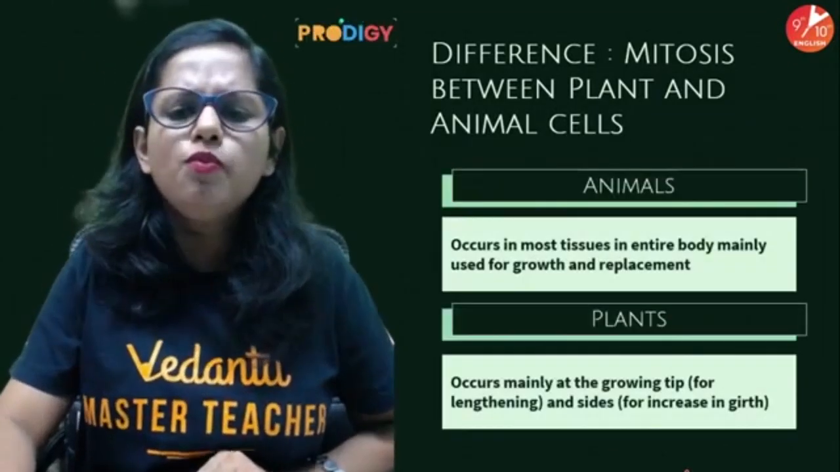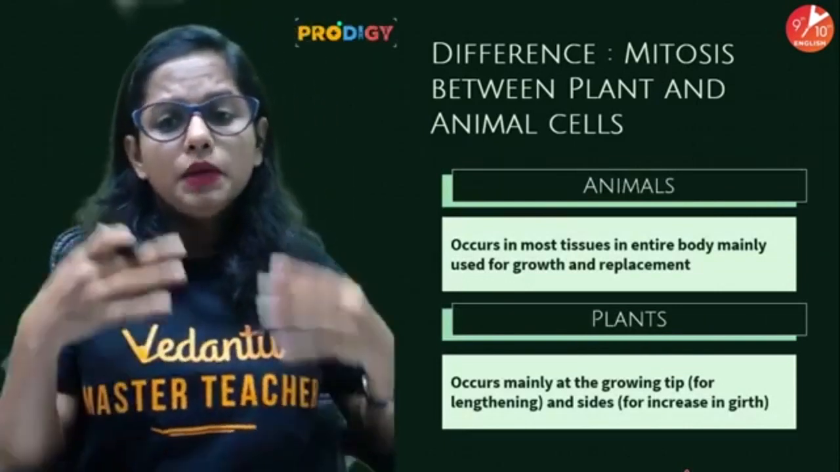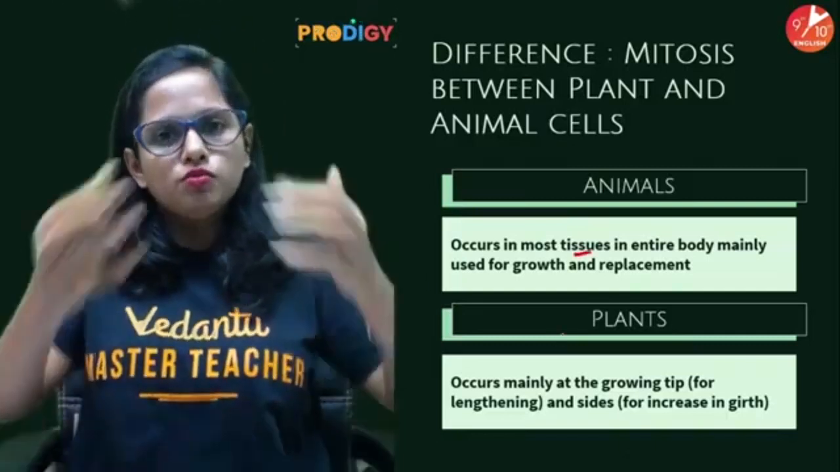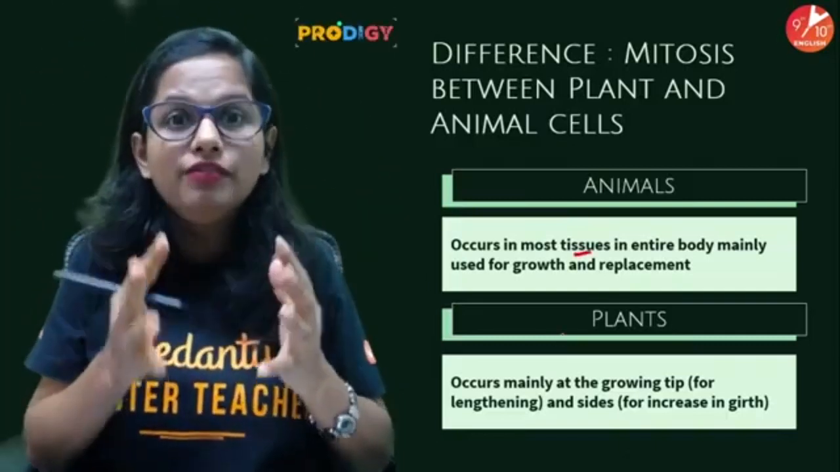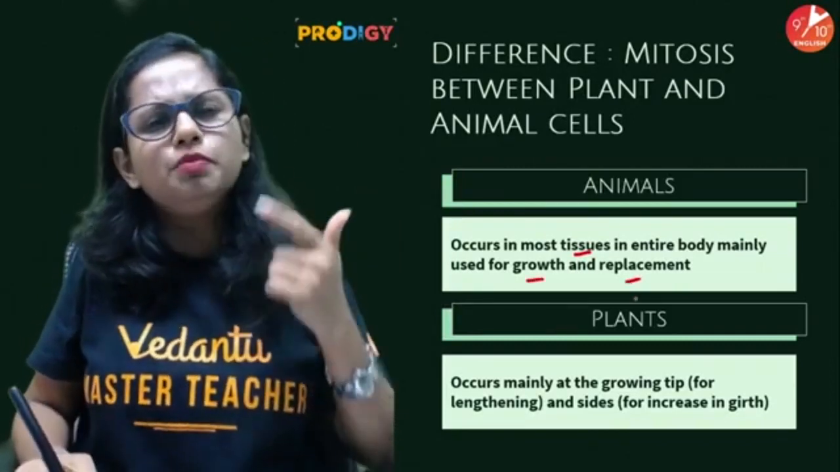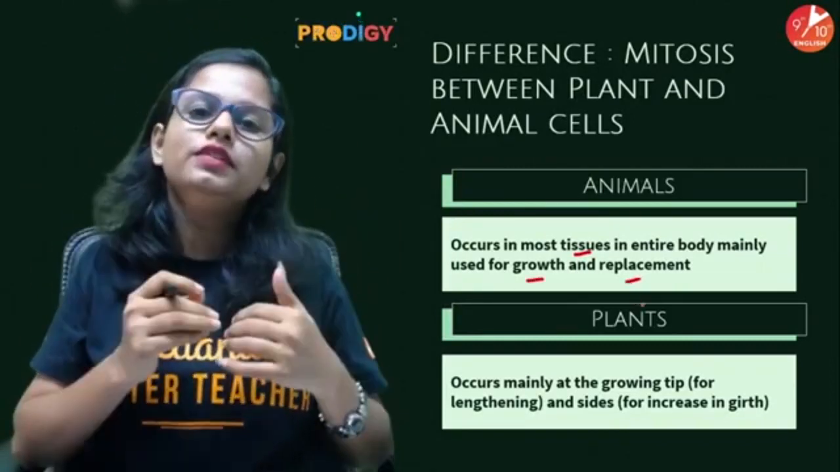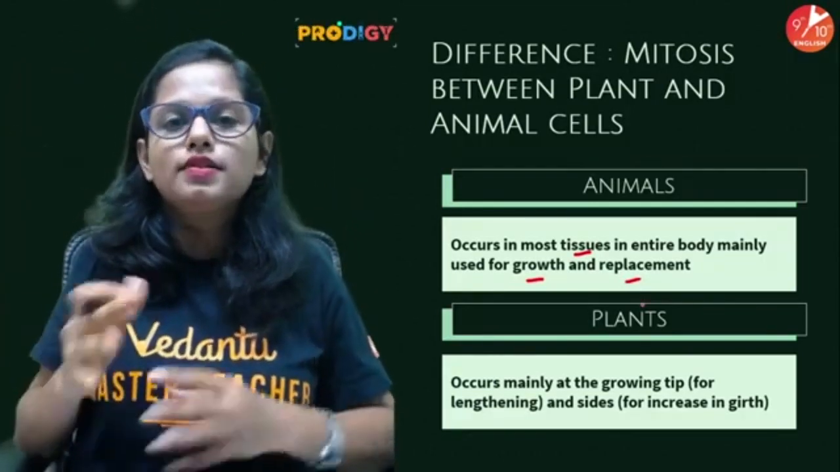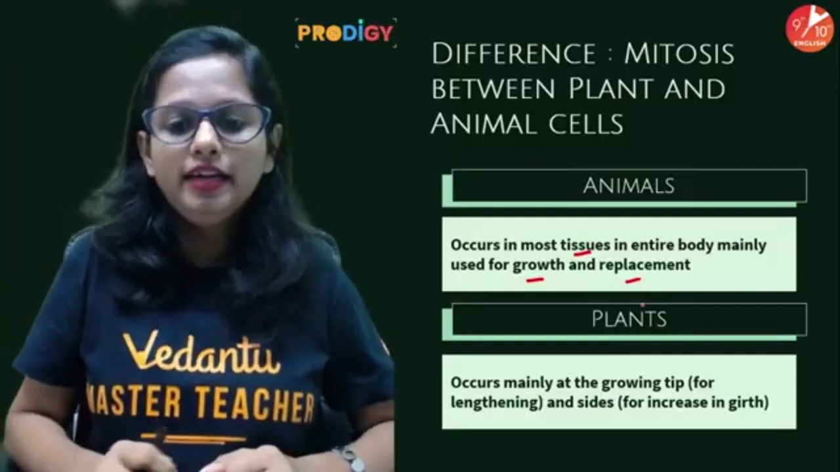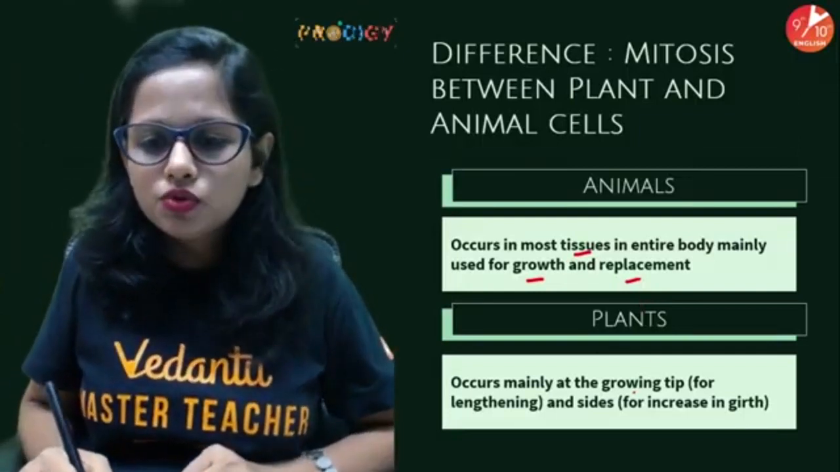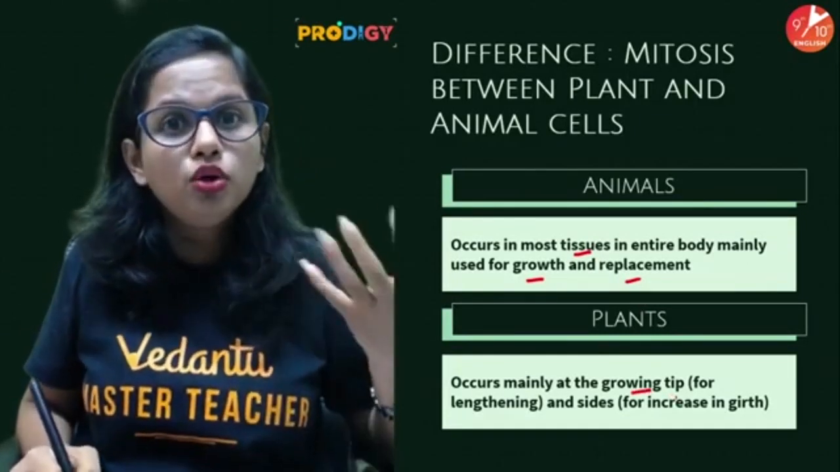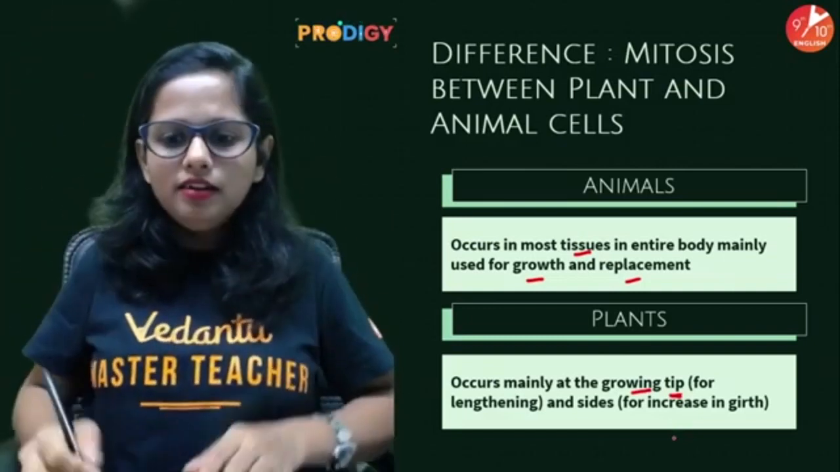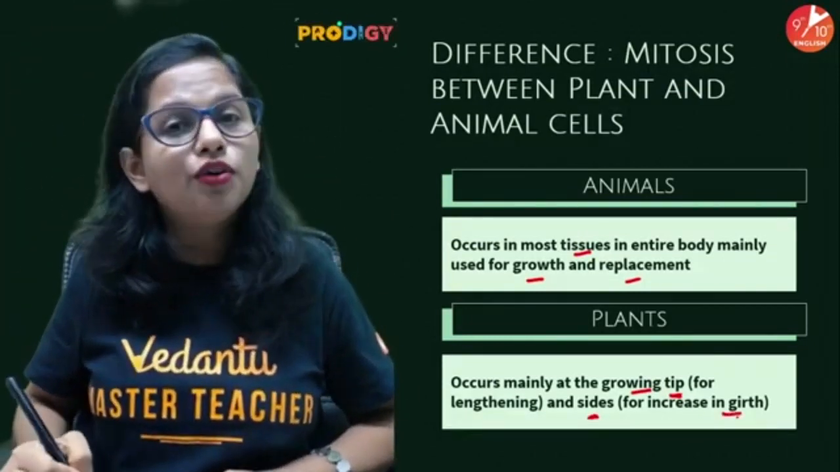Then the next point: mitosis in animal cells occurs in most of the tissues because most of the tissues of the animal body are living. It helps in the growth, repair, replacement of the body cells. However, in plants, growth is restricted to only certain areas. You have studied this in your lower classes. Meristematic tissue helps in the growth of the plants, in growth areas like the tips of the plants, for increasing the height of the plant, or present on the lateral sides of the plant, which helps to increase the girth of the plant.